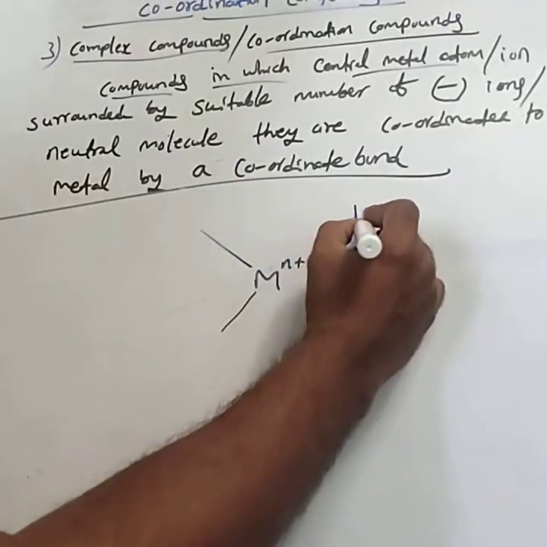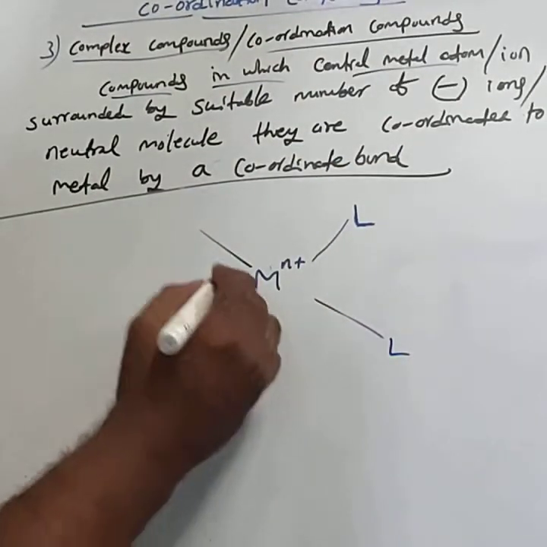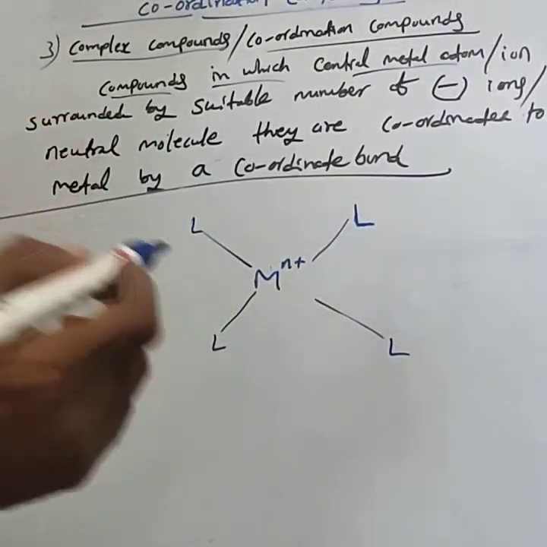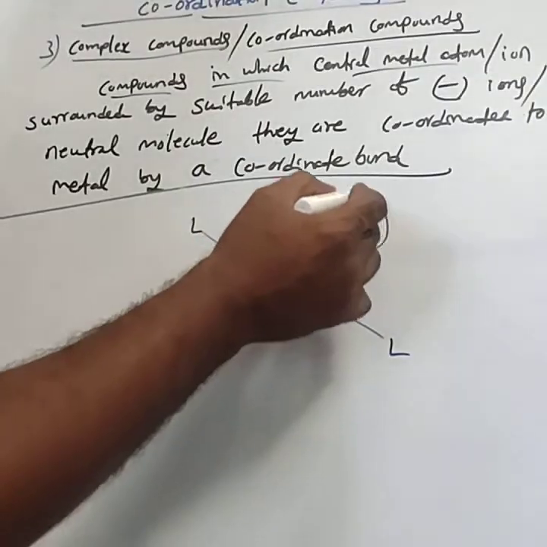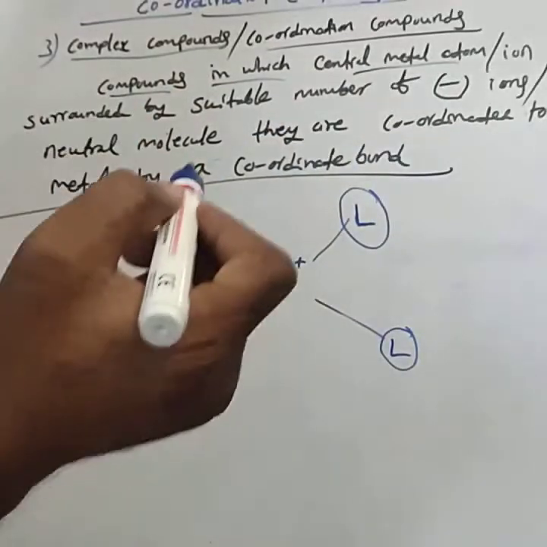This is L; L means we commonly use ligand. It may be either a negative ion or a neutral molecule.